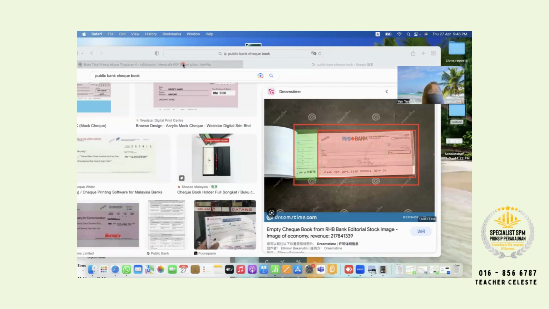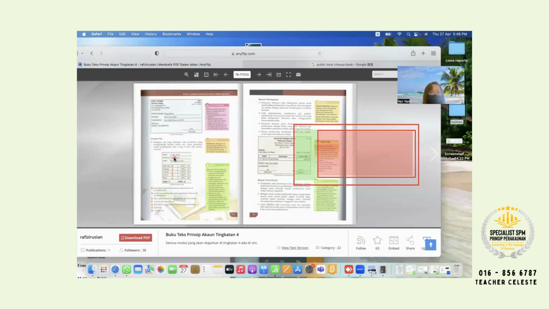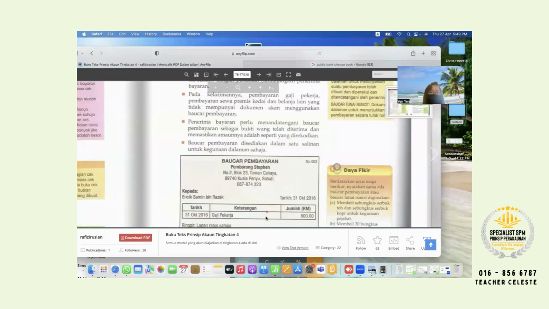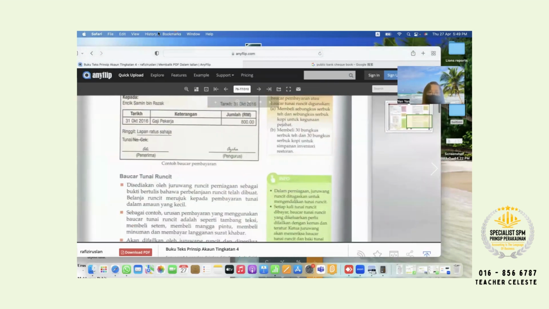Okay, so come back to your buku text here. This one we call keratan check, which means this green color here refers to the check. So this check here, which is 5,600, you issue 5,600 to somebody. Okay, so you all understand checkbook and then check and keratan check. In English, we call keratan check check back. Okay, so next going to voucher pembayaran. Turn to next page.